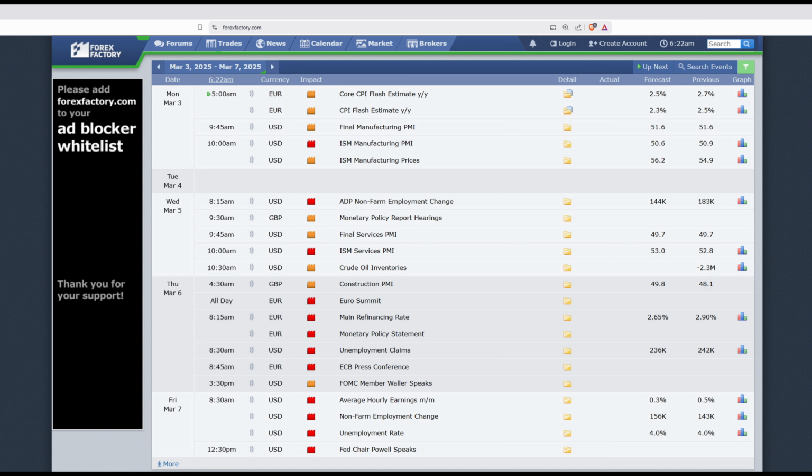onward. If we get conflicting data, a strong ADP but a weak ISM or vice versa, we might see even more back and forth movement. The bottom line is to be patient around these events and do not overtrade in the first few minutes after each release. On Thursday, March 6th, we have weekly unemployment claims at 8:30 a.m. Eastern, plus the trade balance.